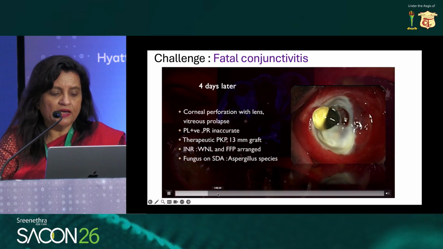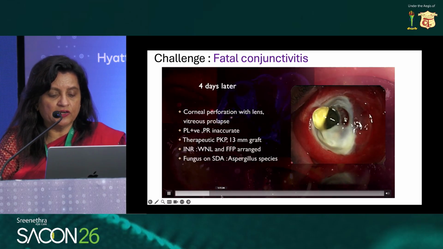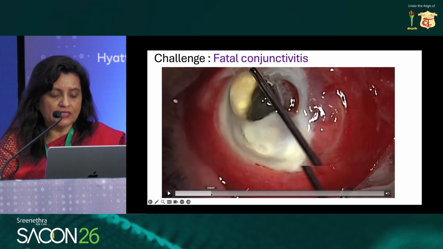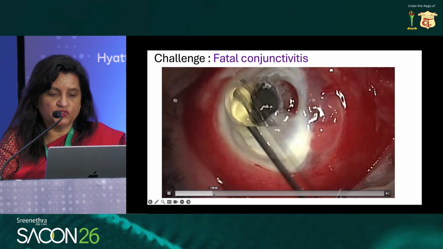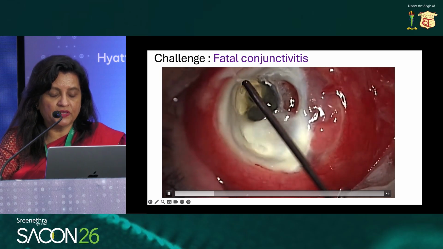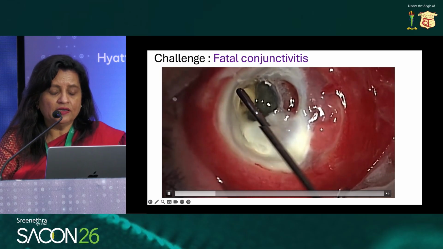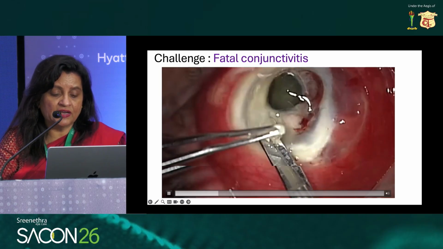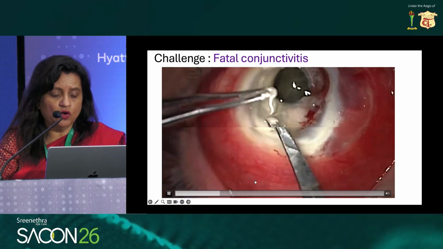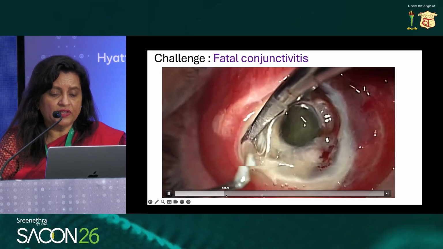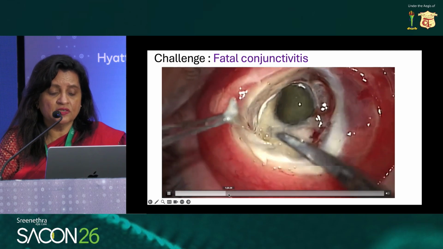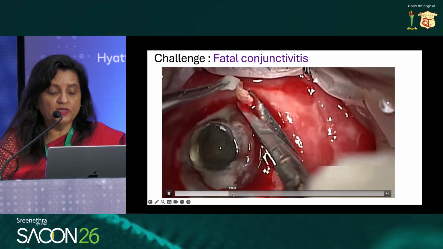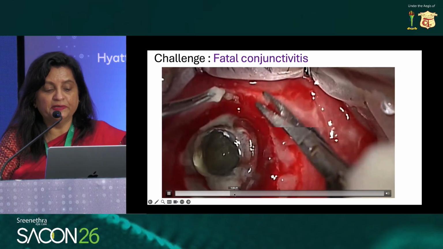PL was present, PR was inaccurate, and a therapeutic penetrating keratoplasty was planned. On fungal culture, the colonies appeared to be those of Aspergillus. So this is the case when we actually took it up. The patient also had a prior history of thromboembolism, so he had to be taken under general anesthesia. You can't do it under a block. All the exudates were removed, and we also needed an anesthetist and a cardiologist to monitor this case. The INR also had to be optimal because otherwise the patient would bleed.